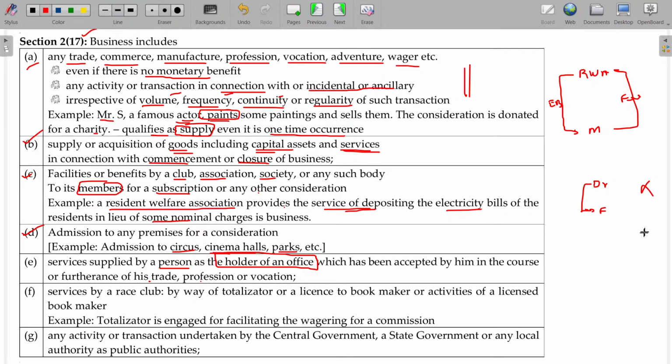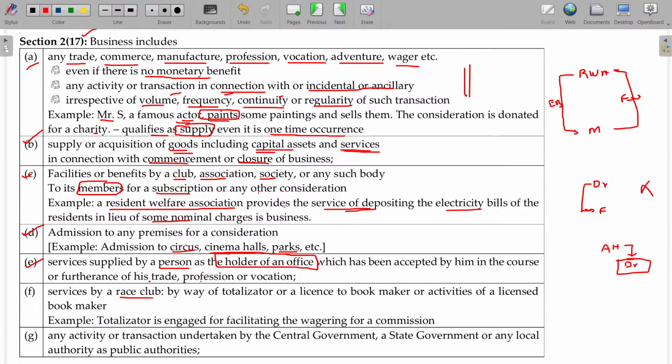This is not business. But if I am being the doctor and appointed as a doctor in Apollo Hospital, and I have a small room cabin given to me for treating the patients, the doctor is sitting here. Now my posting is being the doctor of Apollo Hospital. Under that capacity, if I am doing any services, automatically this will be business. The same person doing out of his own interest personally for somebody else will not be so. But under some capacity, if he does any activity related to the trade, automatically it comes under business. Is that clear?